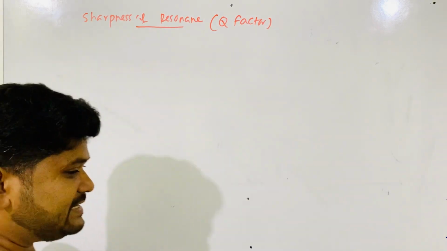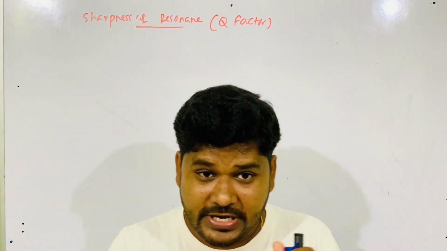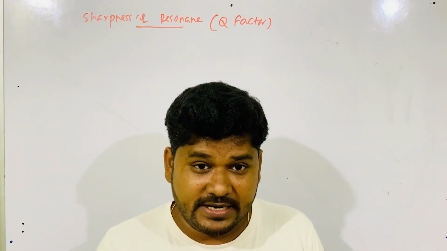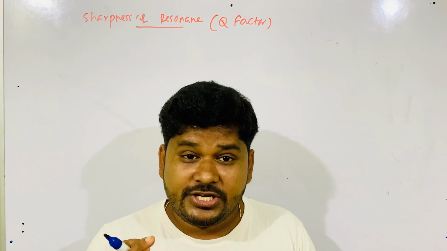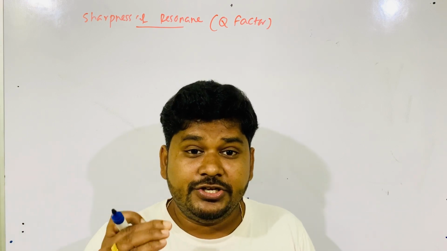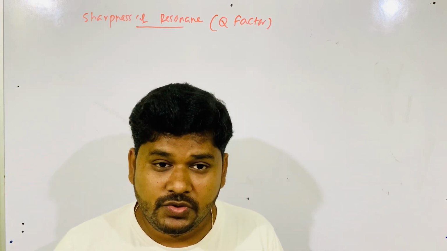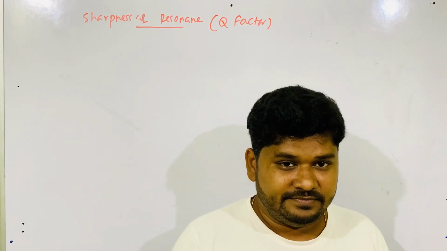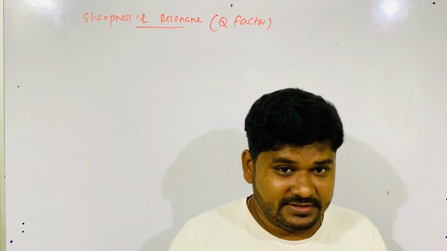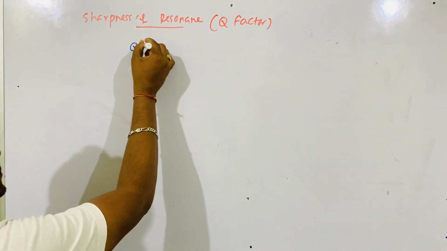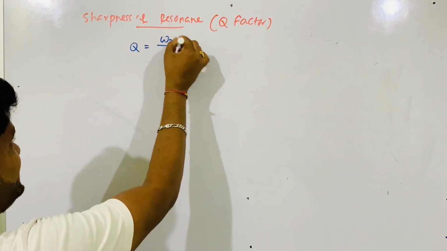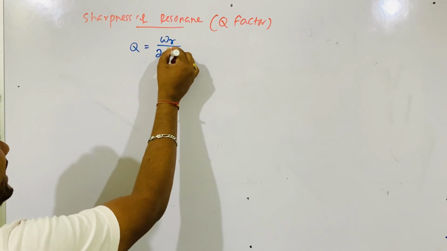Note down the definition of quality factor. Quality factor is defined as the ratio of resonant frequency to bandwidth.